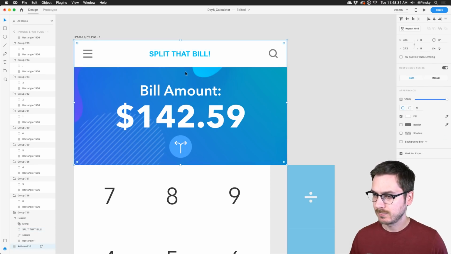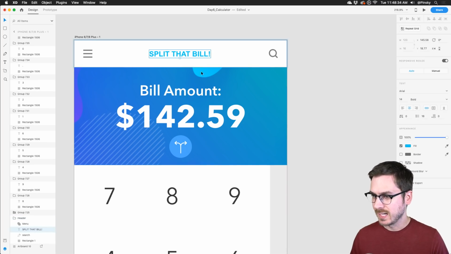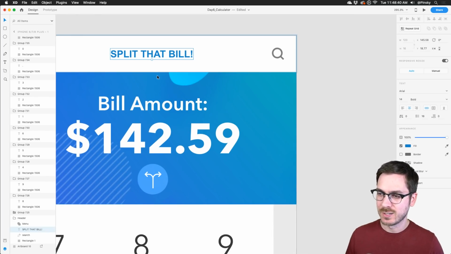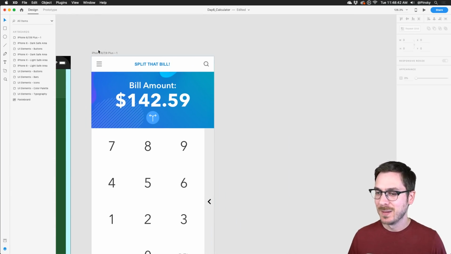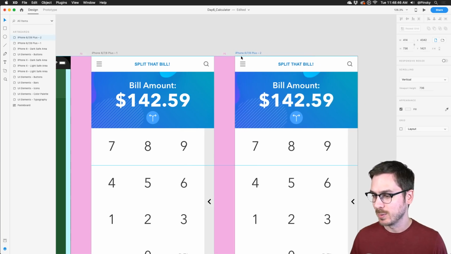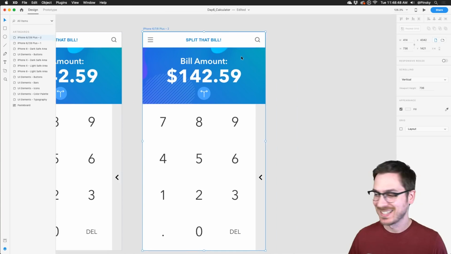Either that one or that. Whoops. Do we want to go for the light blue or that blue? Ooh, maybe that one. All right, let me know in the chat. Do you like this super neon blue or do you like this darker one? I'm gonna stick with this one for now, but I'm gonna duplicate this artboard over to the right. I need more boops. There we go. Boop. There you go, Max.